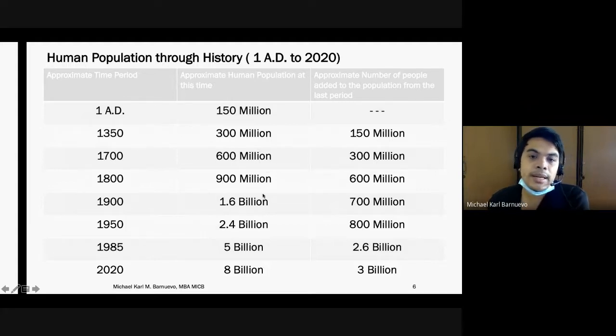In the 1800s, 900 million. In the 1900s, the population already reached a billion. In 1950, 1985, and in 2020, we have already reached 8 billion people around the world. And it is continuously increasing.